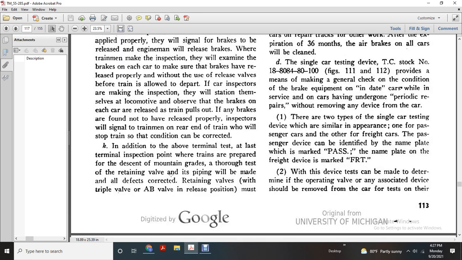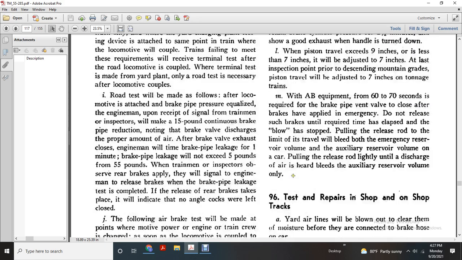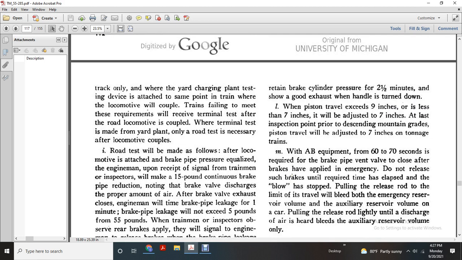In addition to the above terminal test, at the last terminal inspection point, if the train is prepared for a descending mountain grade, a test of the retaining valve and piping will be made with all defects corrected. The retaining valve with the triple valve and the AB valve in release position must retain brake pressure for not less than 2.5 minutes to show good exhaust. Piston travel that exceeds 9 inches or is less than 7 inches will be adjusted to 7 inches at the last inspection point prior to the descending mountain grade.